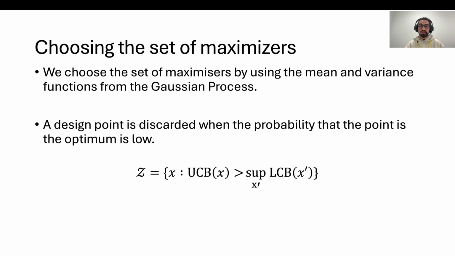This set of potential maximizers we define by using the Gaussian process itself. So we begin with the whole space and we're slowly discarding points when we find out that the probability that the point is an optimum is very low. So we have this set of potential maximizers becoming smaller and smaller, allowing us to start exploiting towards the end of the optimization procedure.